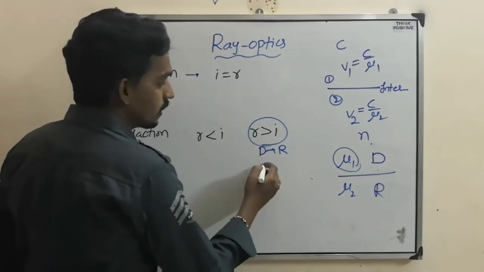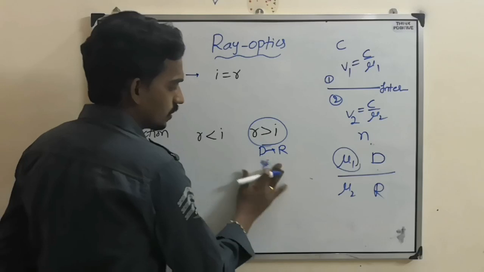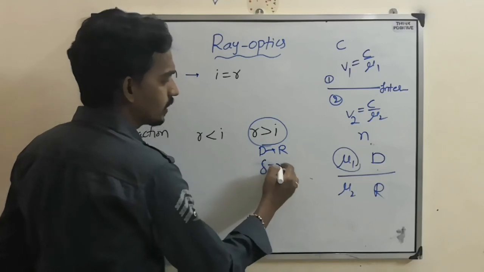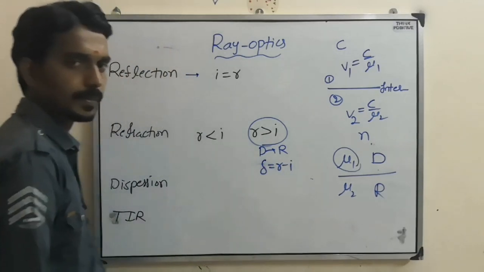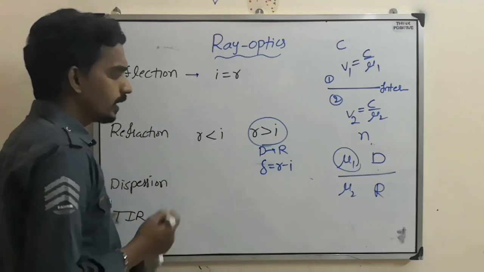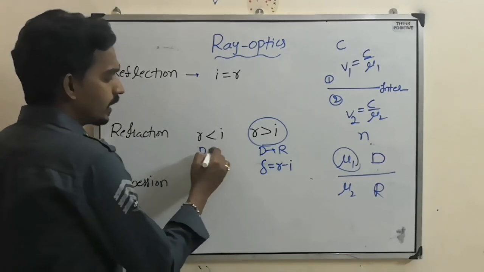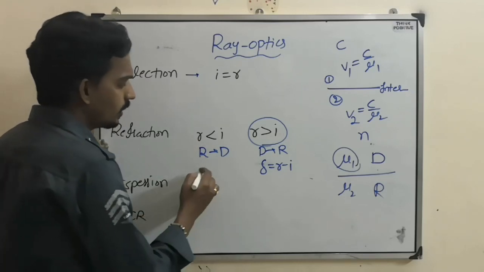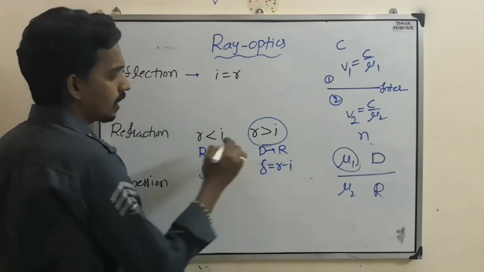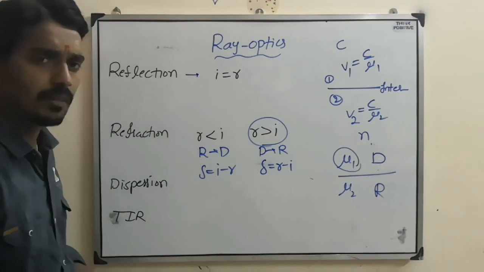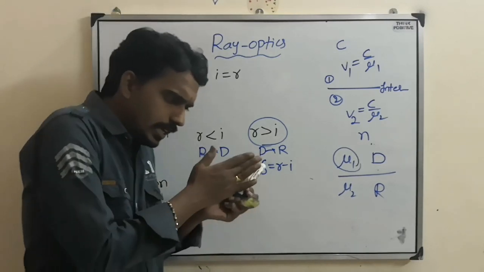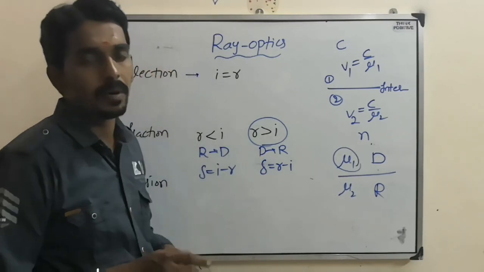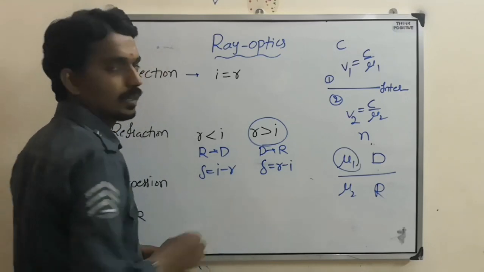In that case, the deviation of the light ray is R minus I. Now in this case, the light is entering from rarer to denser, that means R is less than I, then the deviation is I minus R. So there is always a deviation. It is deviating from its own path by some angle. That angle is this one.